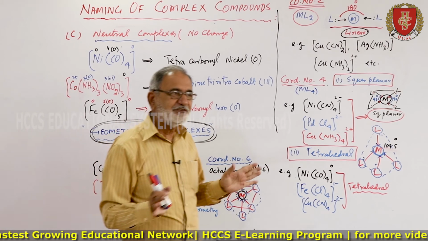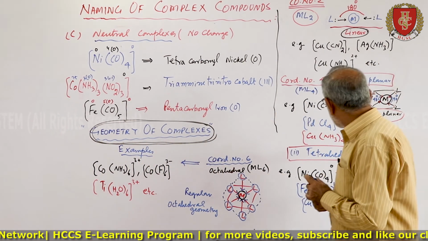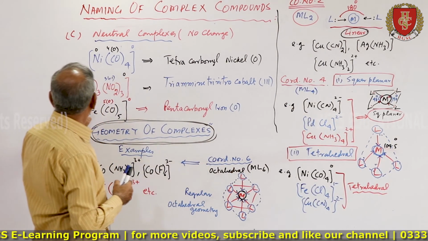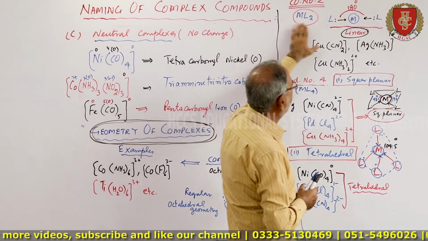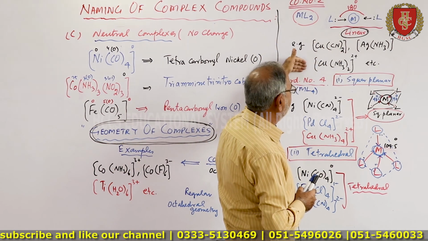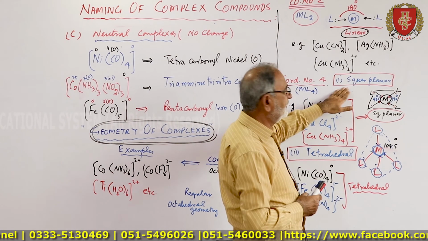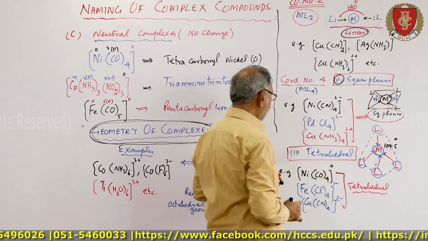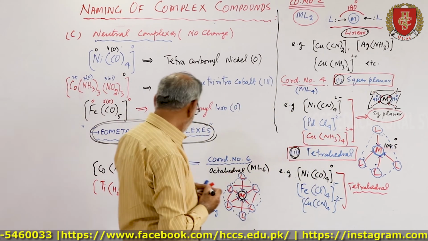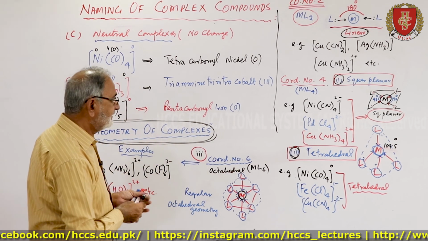These are the coordination numbers. If there are 2, they have linear geometry. If they have 3, trigonal planar. If they have 4, then there are 2 possibilities: square planar and tetrahedral. And then coordination number 6.